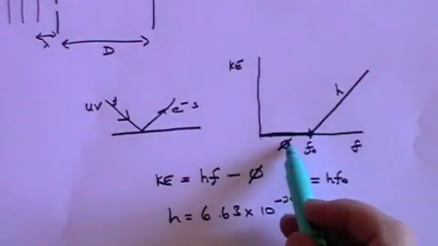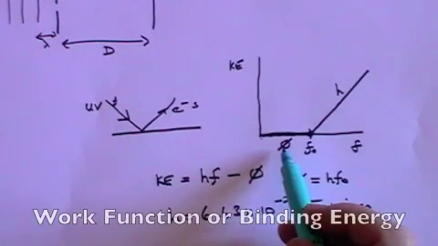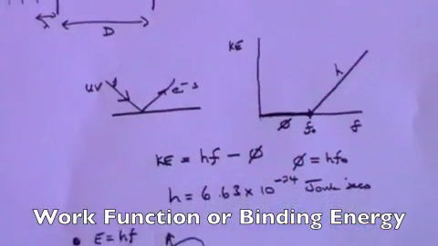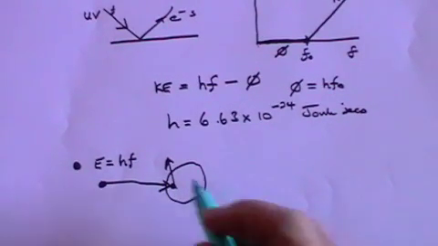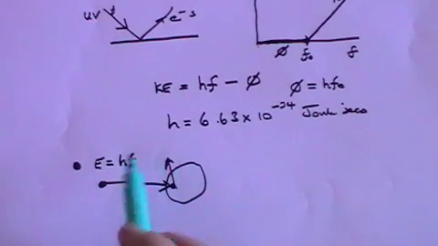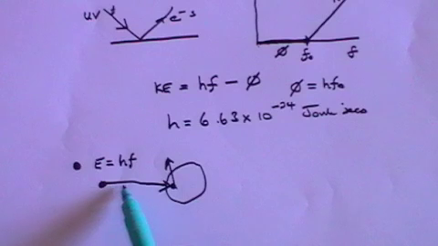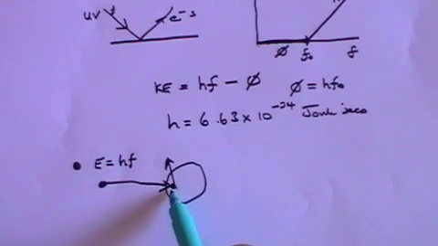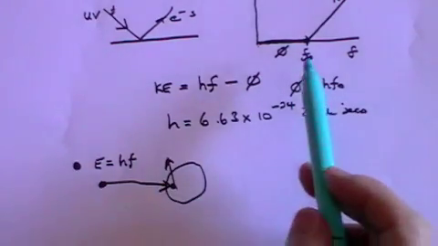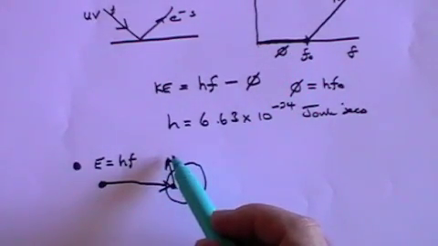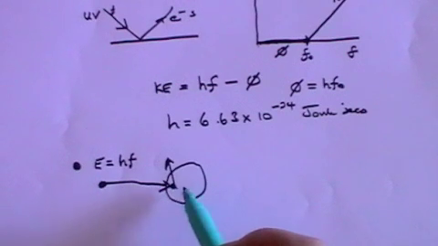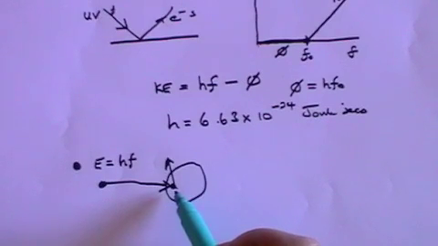And Einstein said that this value phi is what's called the work function, or the binding energy, or the energy that you need to kick an electron out of the atom. So essentially Einstein says a photon of energy of hf comes in, it transfers all that energy to the electron, which needs phi in order to get out of the atom, and then when it's got out of the atom, it will have the incoming energy, hf, minus phi, the energy it needed to get out of the atom, as residual kinetic energy.